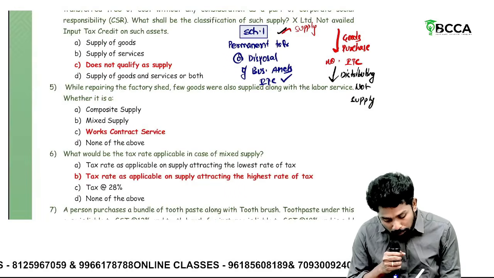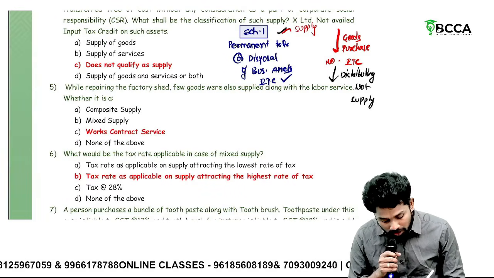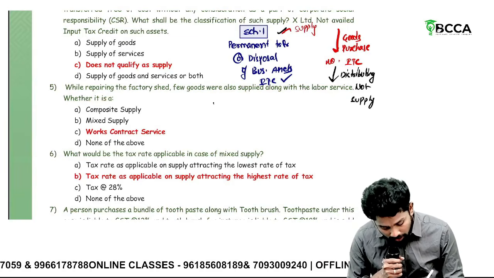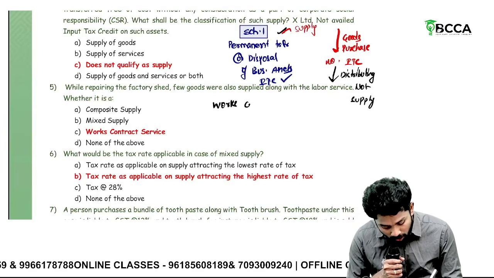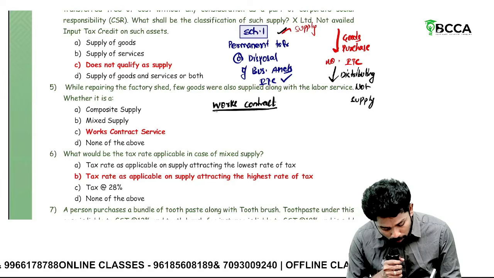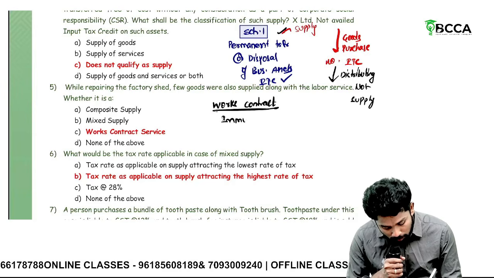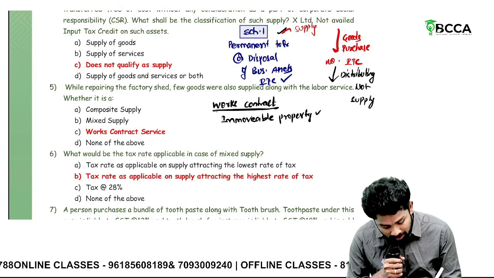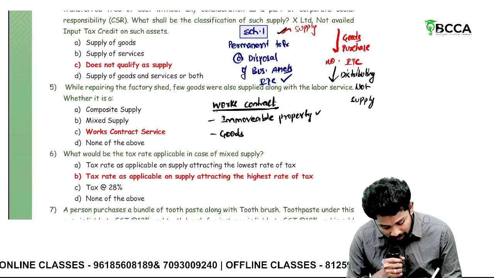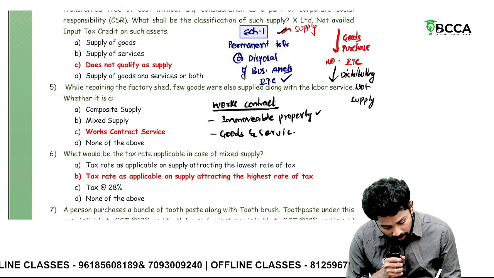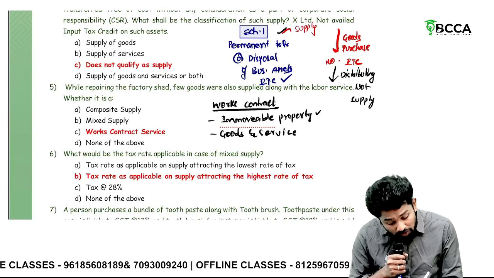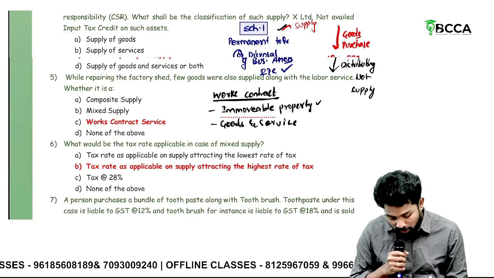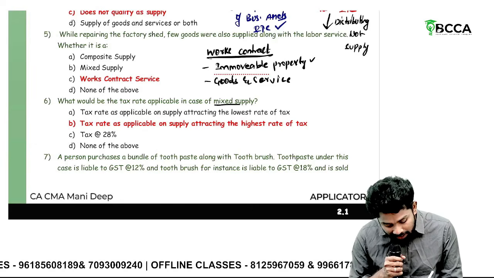Then while repairing the factory shed, a few goods are also supplied along with the labor service. Whether it is what? Works contract. What is called works contract? Works contract means a contract related to immovable property, and it involves supply of both goods and services. Sir, here, for repairing the factory shed, goods were also supplied along with service. The factory shed is immovable property. So it's a works contract service.